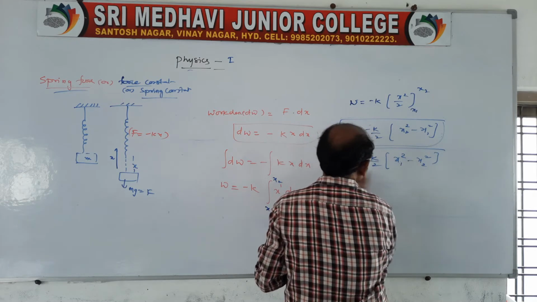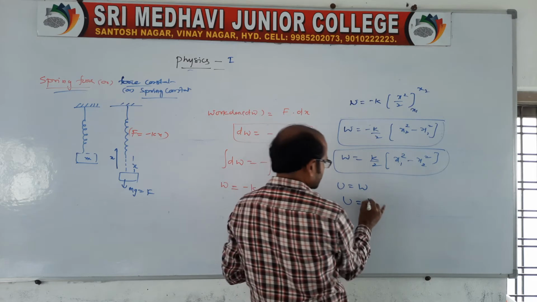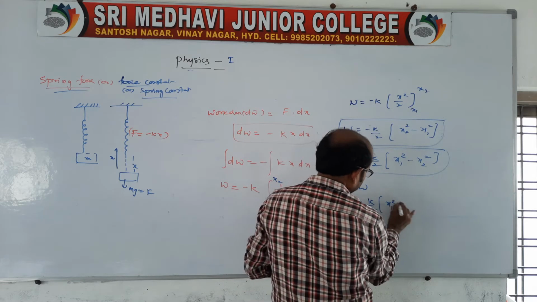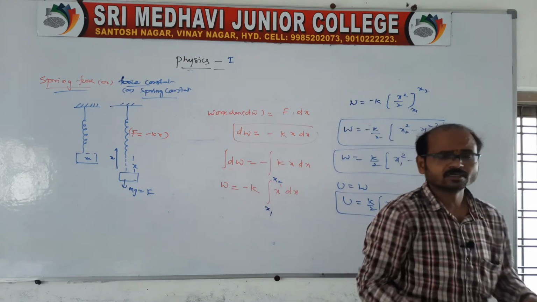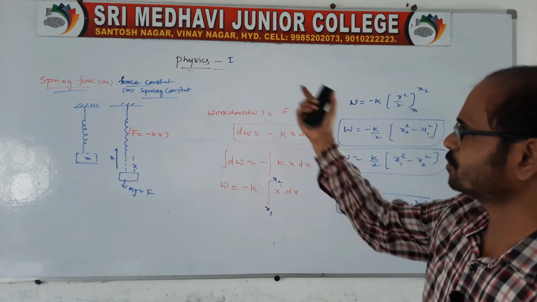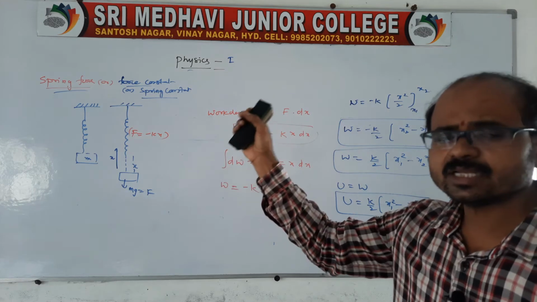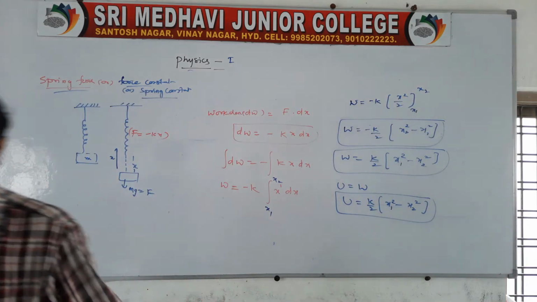So this is stored in the form of potential energy. You say U is the potential energy, k by 2 into x1 square minus x2 square. It is related to what? Related to the spring. In a spring, the work done is in the form of potential energy. It is related to spring cases, clear?